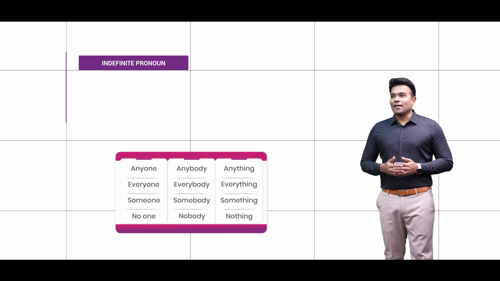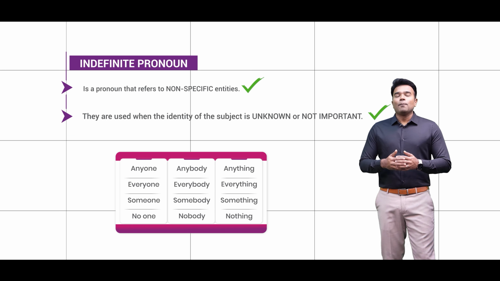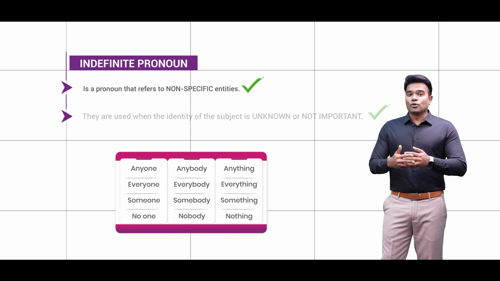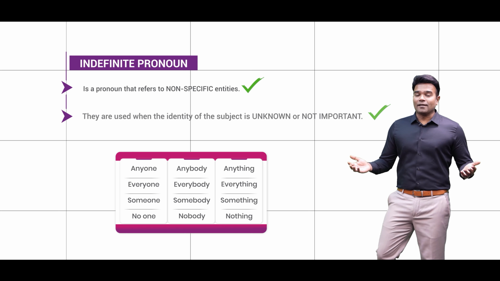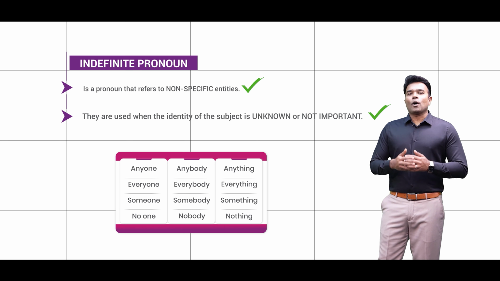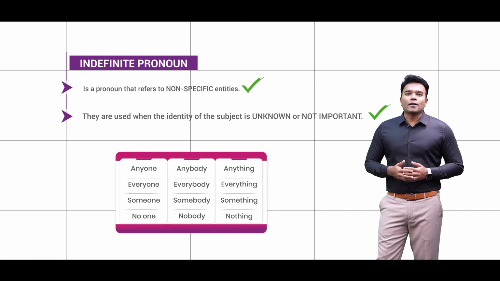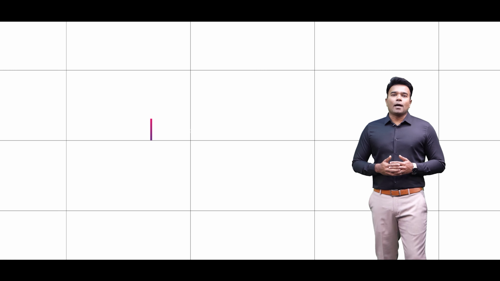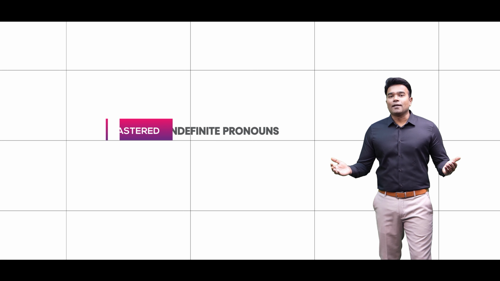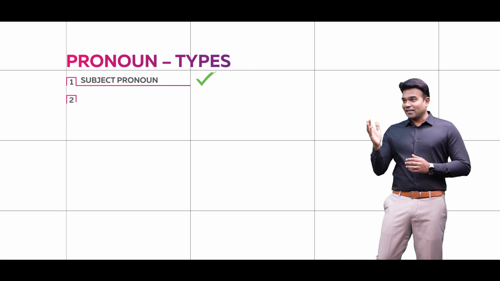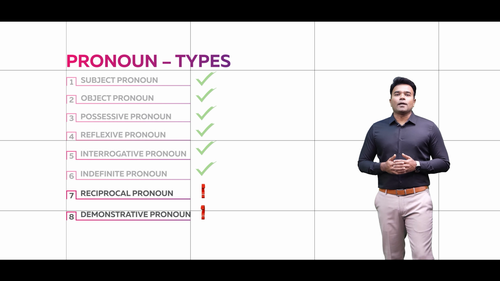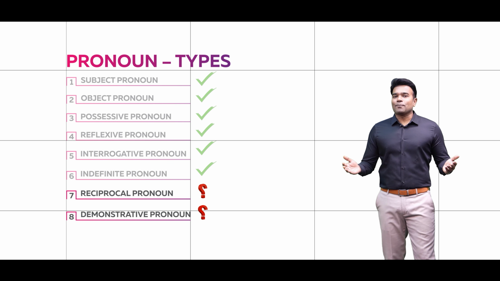So I am sure that in this session you have indeed been able to understand that the indefinite pronouns happen to be such pronouns that refer to non-specific entities and that they are used in English sentences when the identity of the subject is unknown or if the identity of the subject is not important. So I am sure that now you have been able to completely understand the concept of indefinite pronouns, but then there are still quite a few pronouns left over, and if you really have to master the remaining few pronouns as well, then all that you need to do is to continue watching this video series.